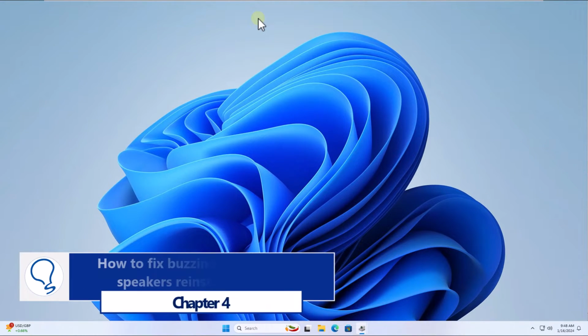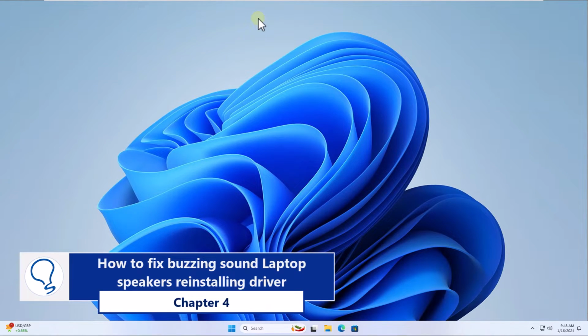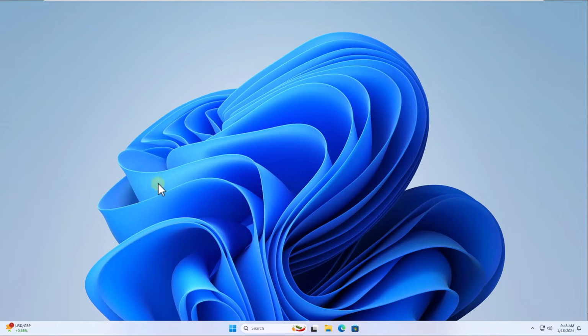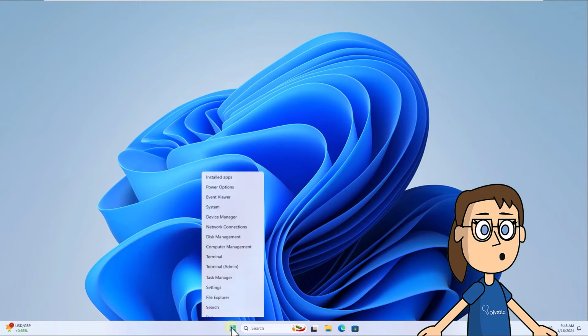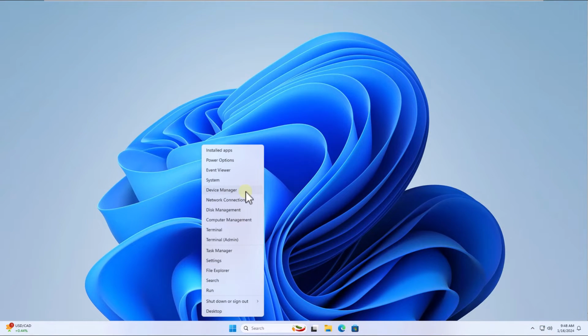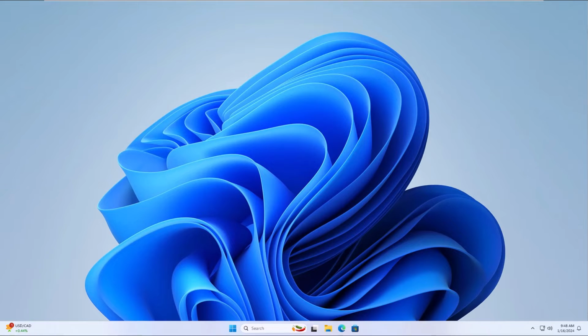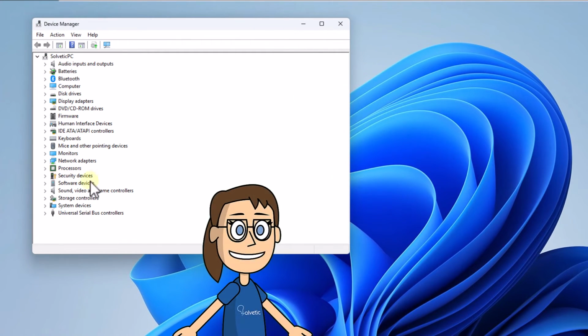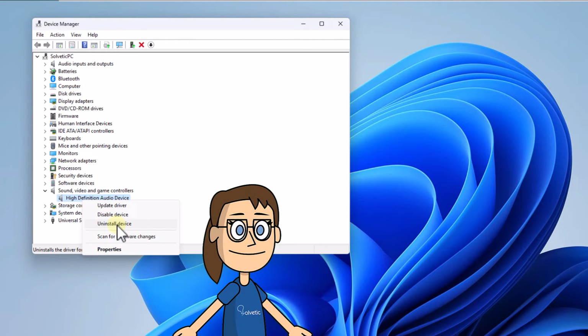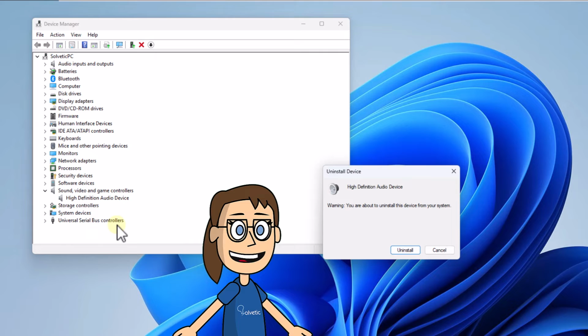Chapter 4. How to fix buzzing sound laptop speakers, reinstalling driver. To start, right-click on the Start menu, select Device Manager. Now in the Sound, Video, and Game Controllers section, you are going to right-click on the driver to select the Uninstall Device option. You must confirm this process by clicking on Uninstall.